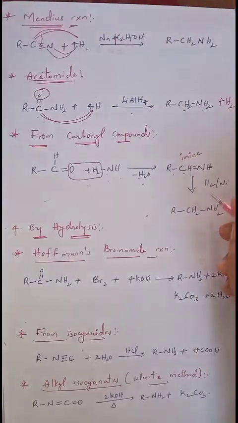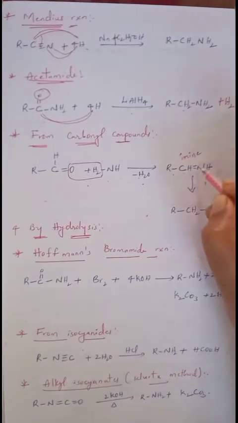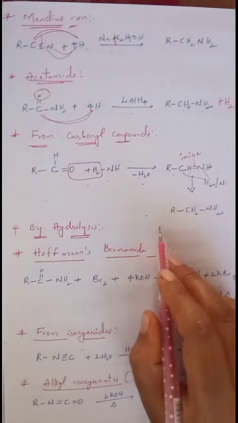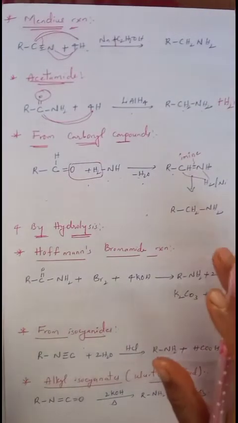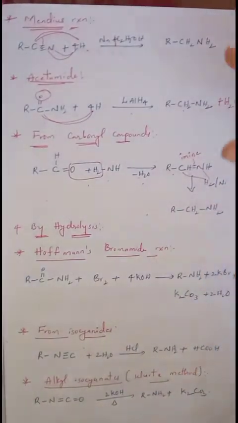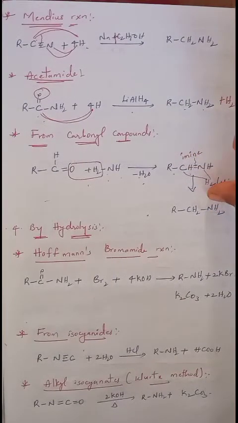Now this imine undergoes hydrogenation in the presence of nickel. Of these 2 hydrogens, one is added to this carbon and the other is added to nitrogen by breaking this pi bond. Then we will get RCH2NH2. So this RCH2NH2 is known as an amine. So by this reduction of carbonyl compounds, we finally get amines.